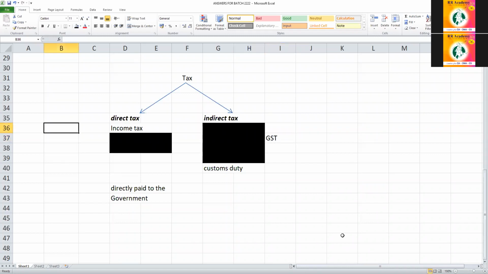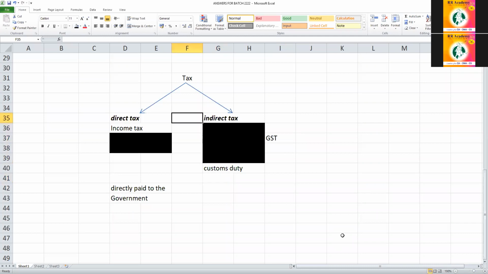So there are two types of taxes. Direct tax, I have to bear and I have to pay directly to the government. Indirect tax, it is collected from the customer or the service receiver or the buyer and then it is paid to the government. So indirect, meaning you cannot directly pay to the government. It is collected from the buyer or the service receiver and paid to the government. That is why it cannot be directly paid. Therefore, it is called indirect tax.